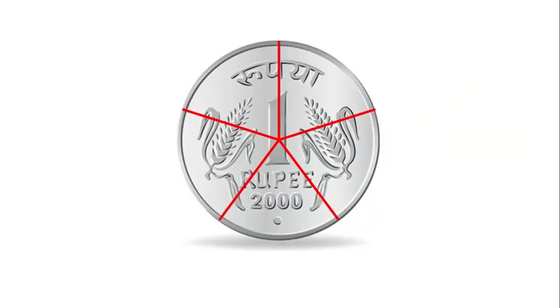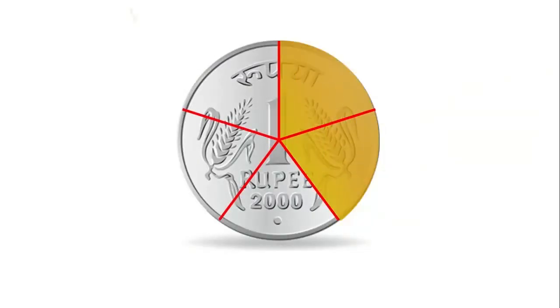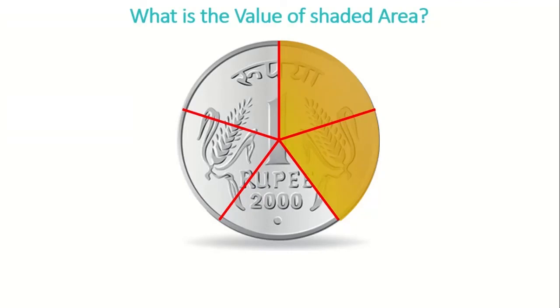Next slide. What is the value of this shaded area? As you can see, the whole circle is divided into 5 parts. So one part will be 100 divided by 5, that is 20 paise, and shaded are 2 parts. So it's 20 multiplied by 2, which is 40 paise.